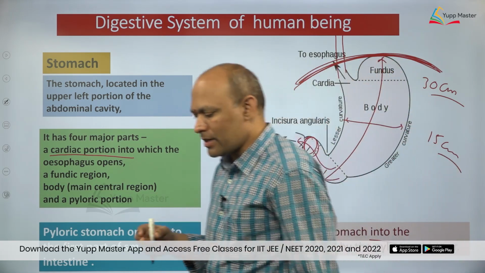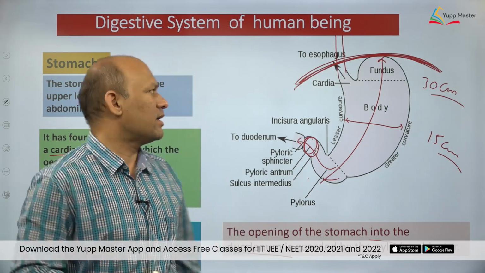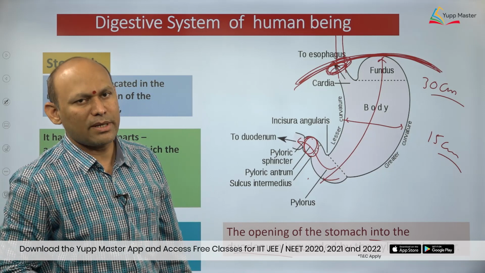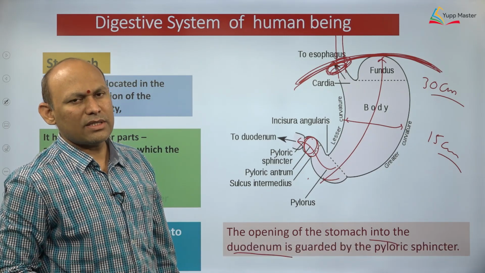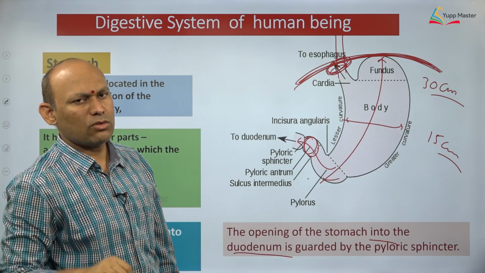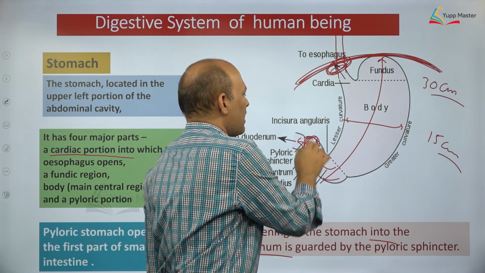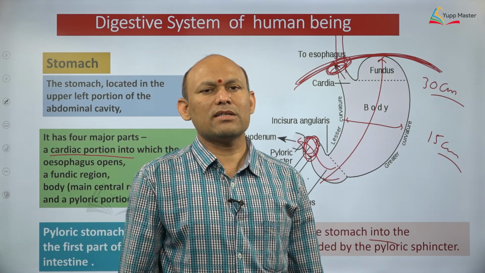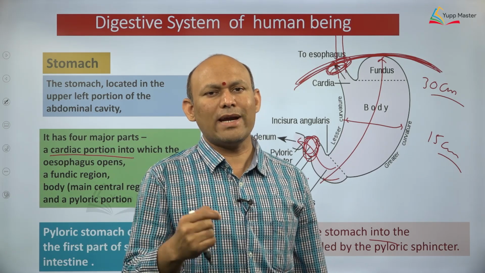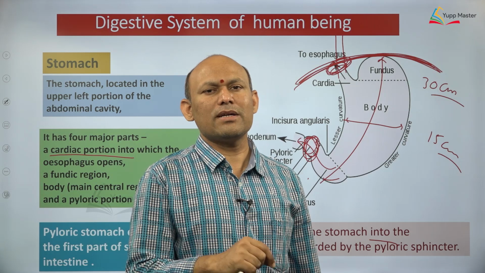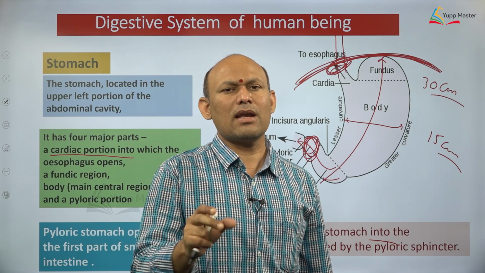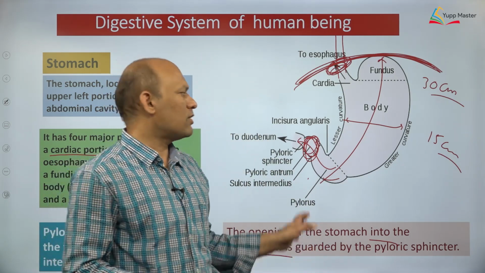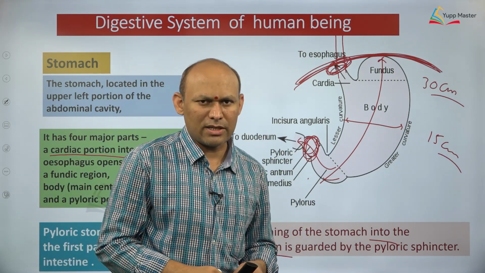So you should understand, at both ends of the stomach, at the anterior end of the stomach, one sphincter is there, the cardiac sphincter, which is guarding the opening of the esophagus into the stomach. And at the posterior end also there is a sphincter. That sphincter simply allows the food to enter from the stomach into the small intestine, and it does not allow regurgitation or reverse flow of the food from the small intestine into the stomach, you need to understand, dear students.